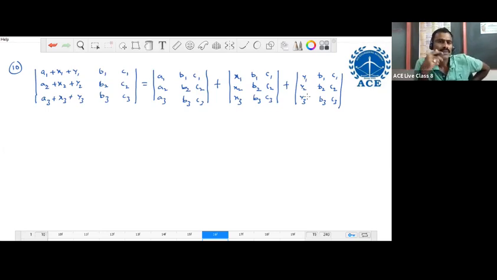So if any column is a sum of 3 numbers, then we write the determinant as a sum of 3 determinants. Or if any column is a sum of 2 numbers, then the determinant will be written as a sum of 2 determinants, like this. These are the properties of determinants. With this property, the first subtopic, determinant of a matrix, is completed.